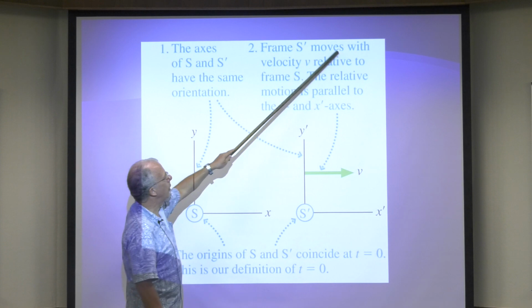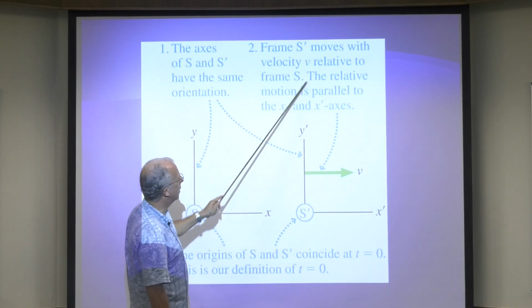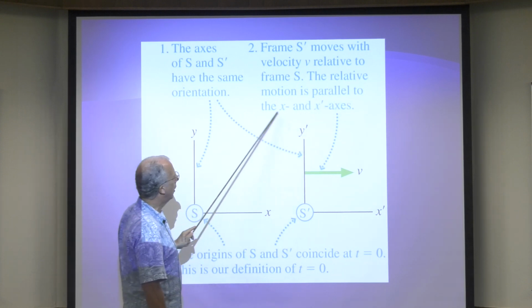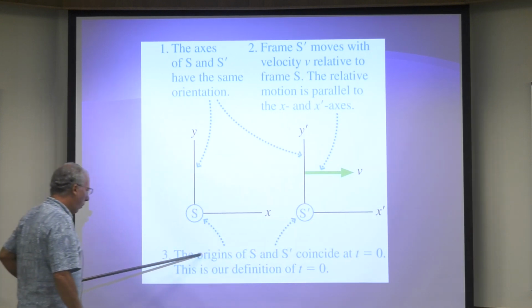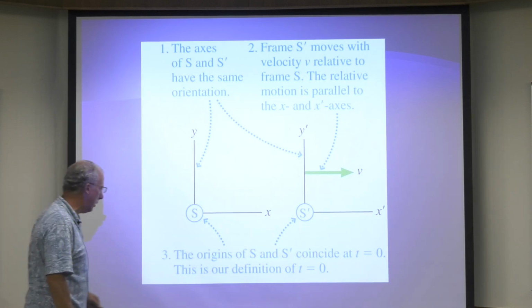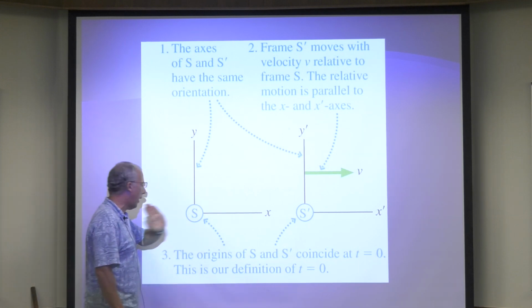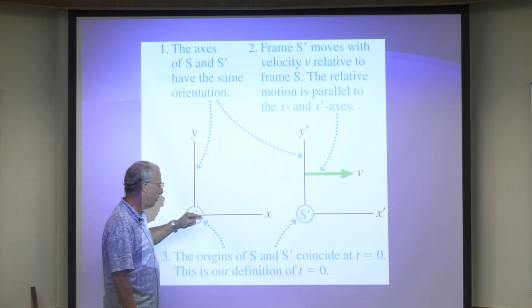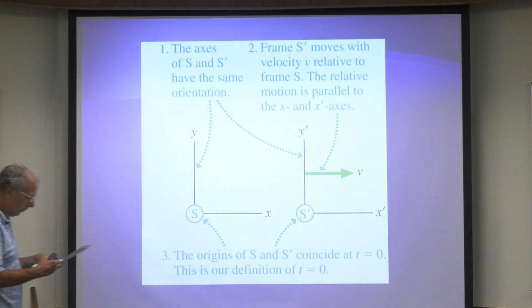Frame S prime moves with the velocity V relative to S. The relative motion is parallel to the X and X prime axes. The origins of S and S prime coincide at t equals 0. So at t equals 0, both reference frames are right here. And then S prime starts moving away. But don't forget, we don't know anything about S.